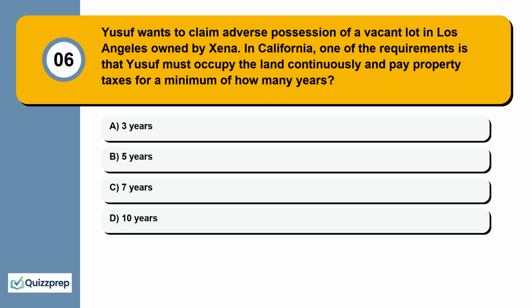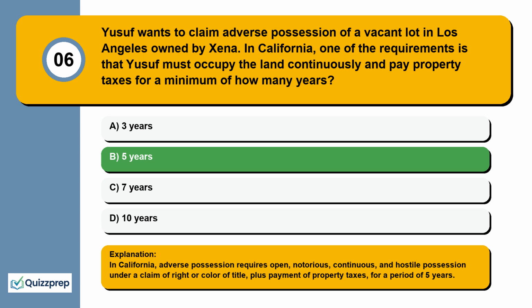Question 6. Yusuf wants to claim adverse possession of a vacant lot in Los Angeles owned by Zina. In California, one of the requirements is that Yusuf must occupy the land continuously and pay property taxes for a minimum of how many years? 3 years, 5 years, 7 years, 10 years.